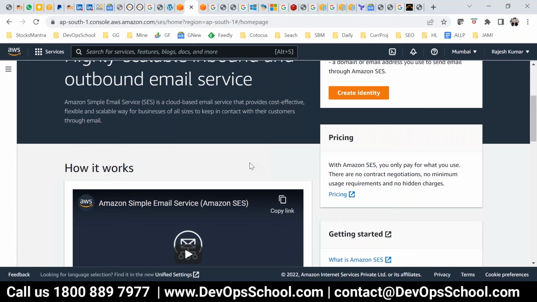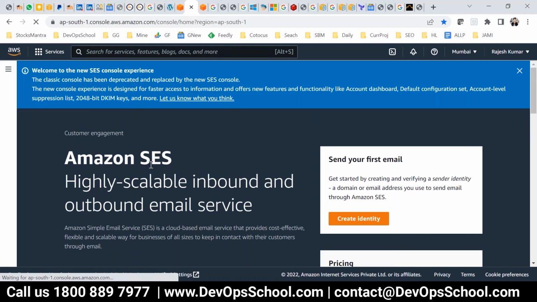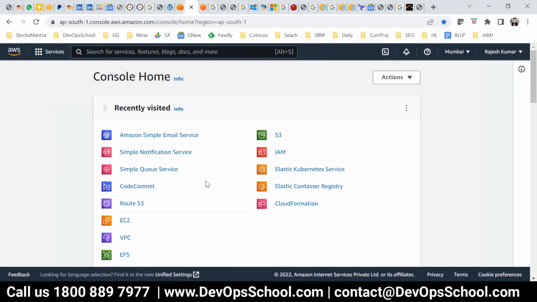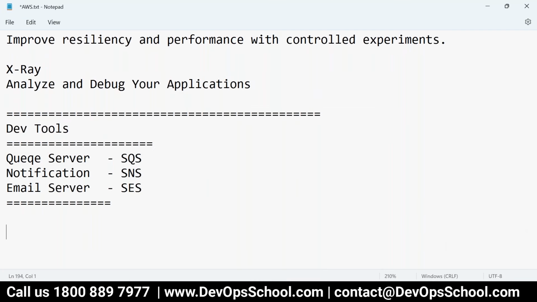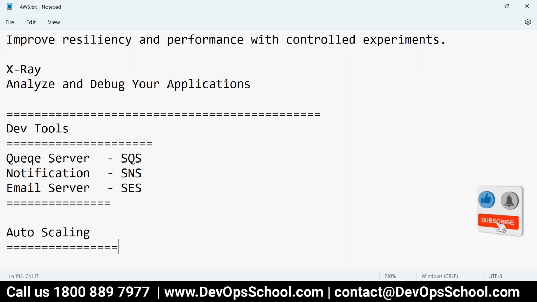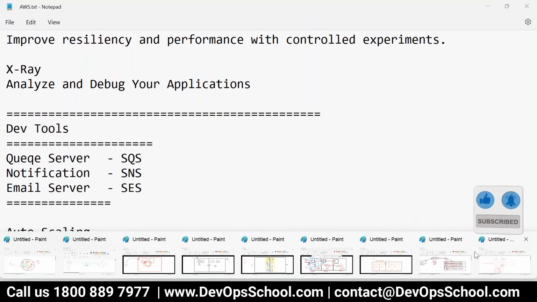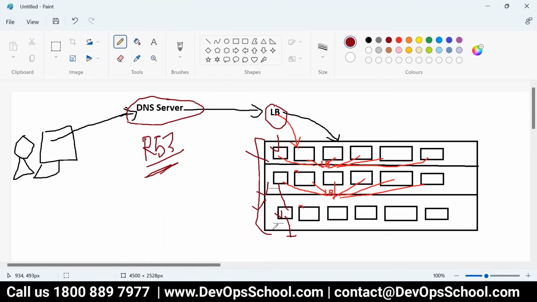Okay, now guys, I'm going to talk about a few other services which I missed because of the flow. One of the services I missed is called auto scaling. What is auto scaling? Auto scaling means the number of servers will grow and reduce depending on the load, like CPU load and so on. Let's say how many machines do you have? 1, 2, 3, 4, 5, 6. Now 6 machines are there.